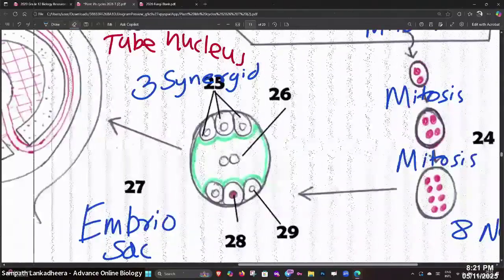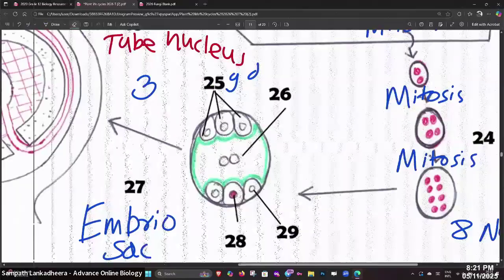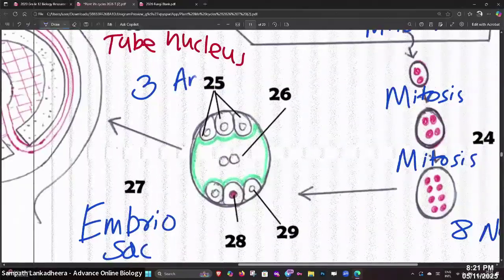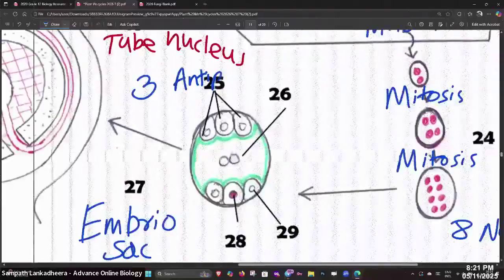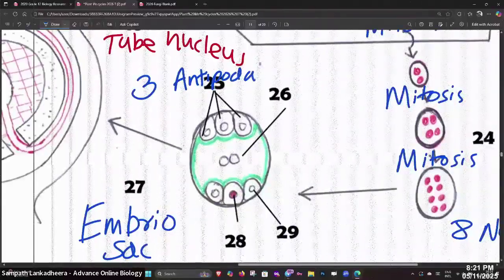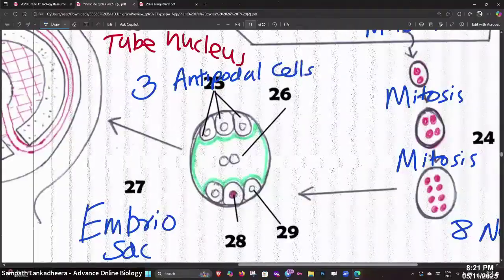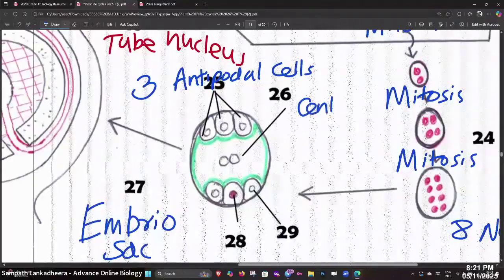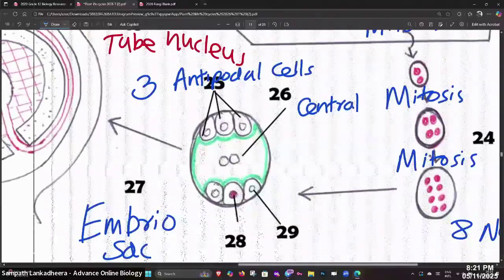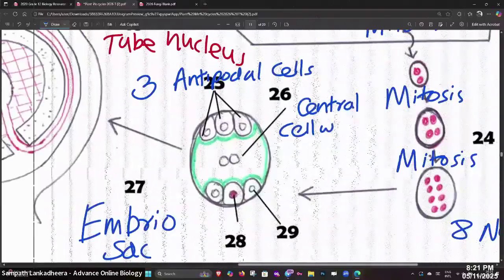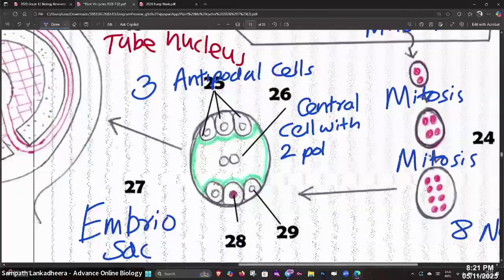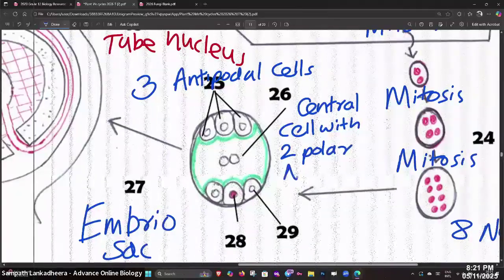Sorry, I'm wrong. 3 antipodal cells. 26 is the central cell with two polar nuclei.